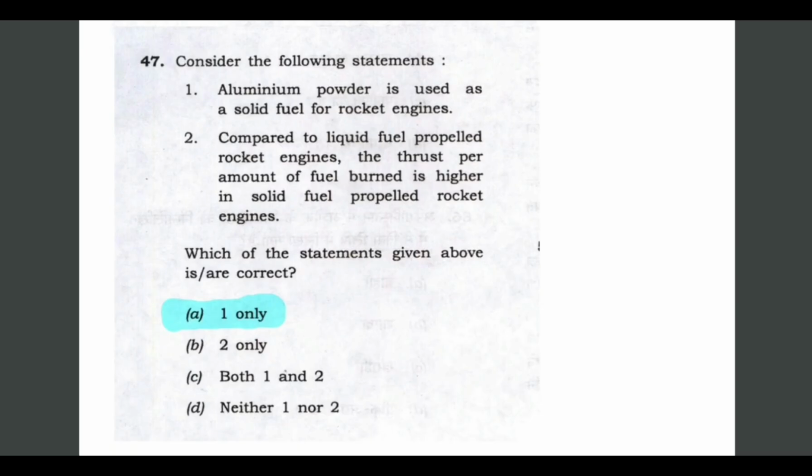And then the next question, that aluminum powder is used as a solid fuel for rocket engines. That's correct. And compared to liquid fuel propelled rocket engines, the thrust per amount of fuel burned is higher in solid fuel propelled rocket engines. So that's incorrect. And the first one is right, that aluminum powder is used as a solid fuel for rocket engines.